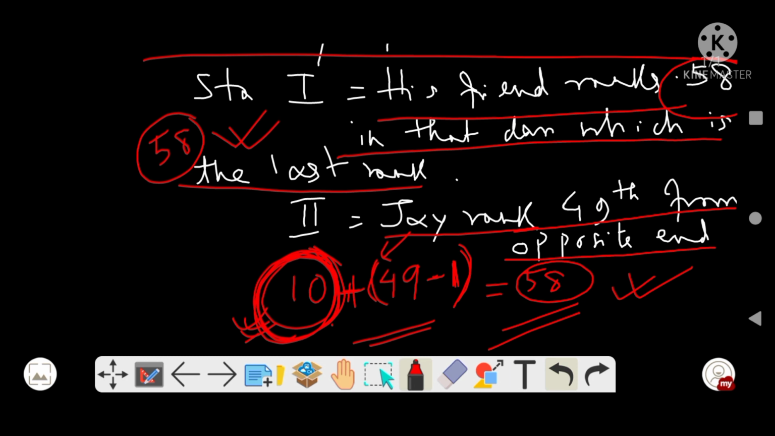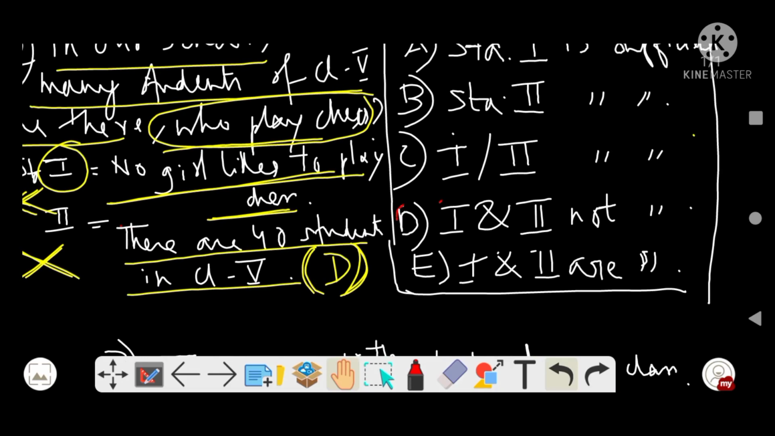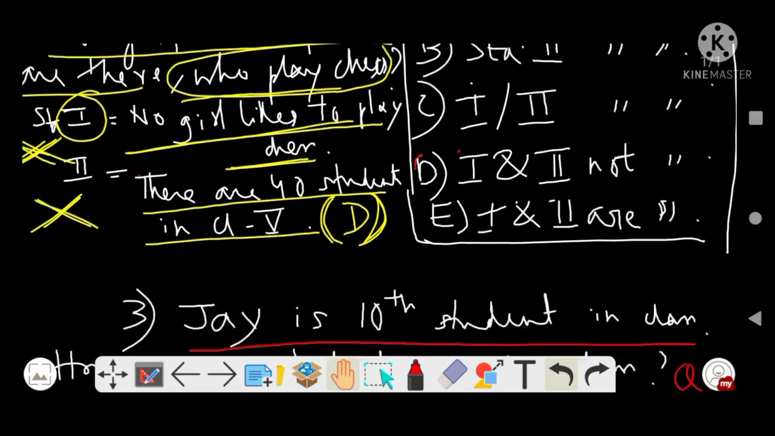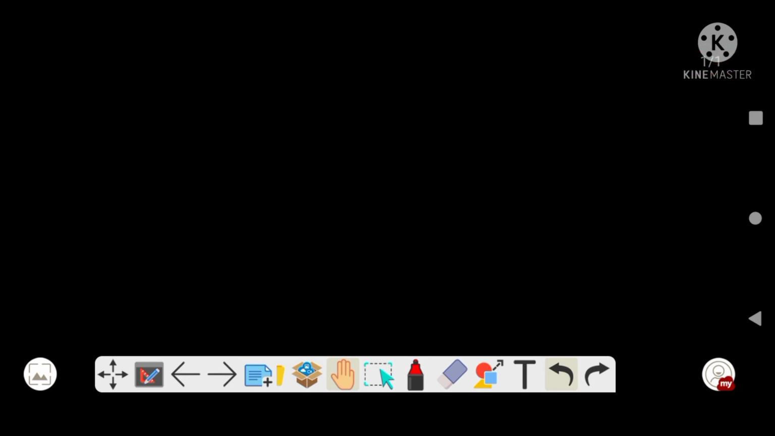So both statements suggest that the total number of students is 58 only. With any one of the statements we come to the conclusion that the total number of students is 58, right? So here I will give the option, option number C, that either statement 1 or 2 is sufficient. So here I will write option C as your best answer. Now moving on,